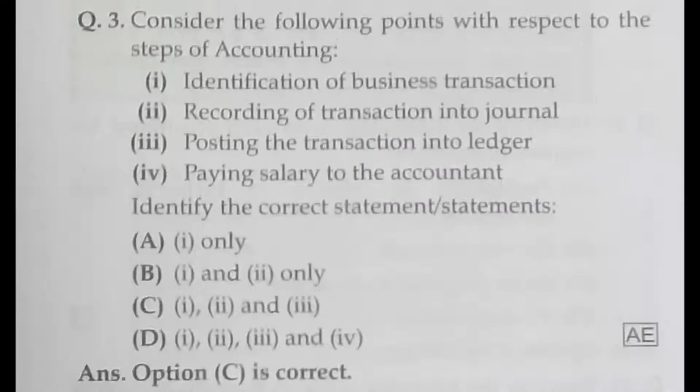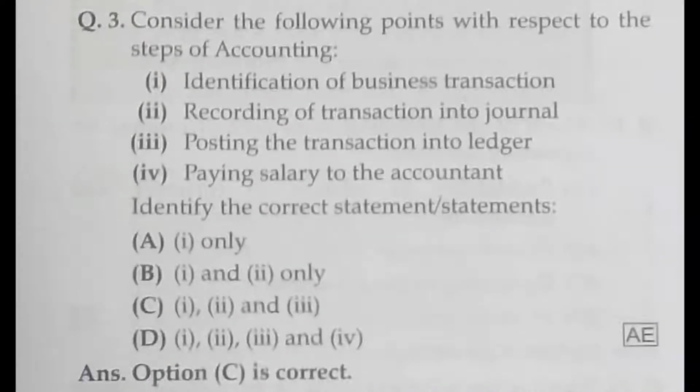Question number 3. Consider the following points with respect to the steps of accounting. 1, identification of business transaction. 2, recording of transaction into journal. 3, posting the transaction into ledger. 4, paying salary to the accountant. Identify the correct statement. A, 1 only. B, 1 and 2 only. C, 1, 2 and 3 only. D, 1, 2, 3 and 4 only.